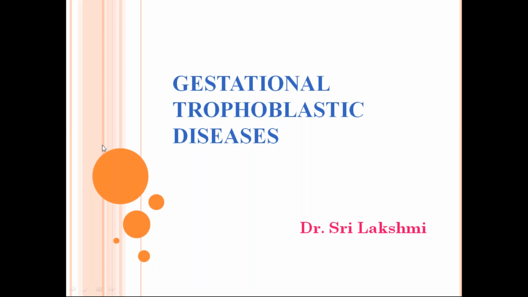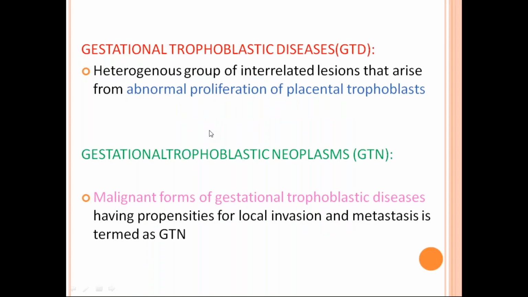Today I'm going to talk about gestational trophoblastic diseases. So coming to gestational trophoblastic diseases, it is nothing but a heterogeneous group of interrelated lesions that arise from abnormal proliferation of placental trophoblast. So you know what is there in the placenta? Trophoblast. So what type of trophoblast? Both syncytial and cytotrophoblast. So there is abnormal proliferation of the placental trophoblast.